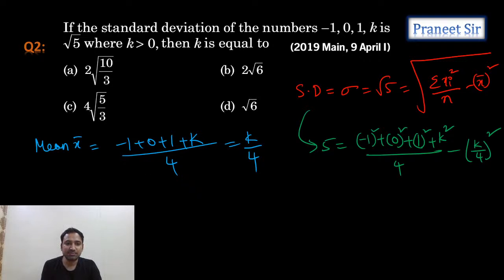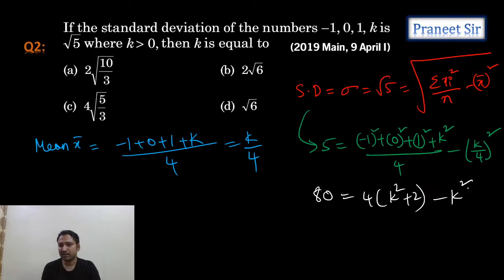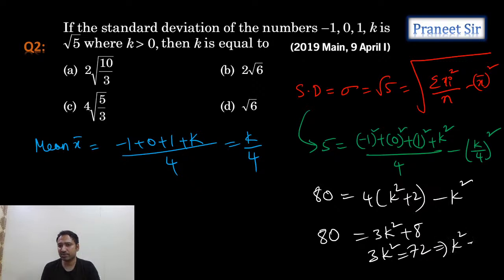So when we simplify this, let's see how much we get, guys. We can multiply throughout the equation with 16. If you multiply with 16, 80 is equal to 4 times k square plus 2, minus k square. Okay, let's simplify this. 3k square plus 8 is equal to 80. So from this, 3k square is how much, guys? 72. So from this, k square is 72 by 3, which is 24.